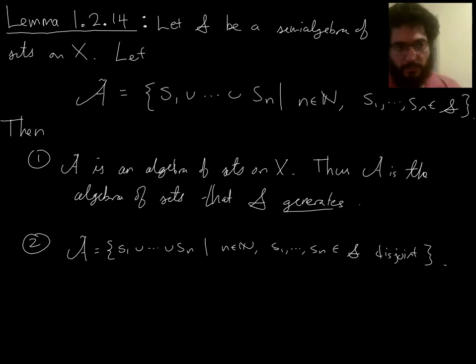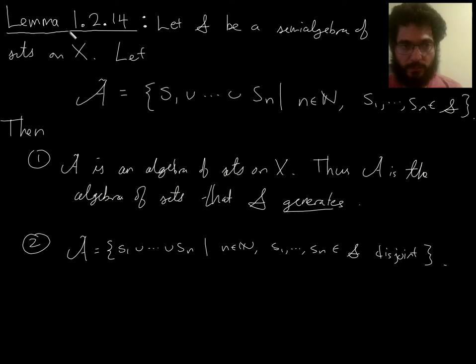So here's the next thing we're going to prove. Lemma 1.2.14. Let's say you have any semialgebra S, a semialgebra of sets on a set X. Then throw in finite unions. So let this be the collection of finite unions of things in S. Of course, it includes things in S, since those would be the n equals 1 case, where you're just unioning one thing, right? So this is a superset of S that also contains finite unions of things in S.